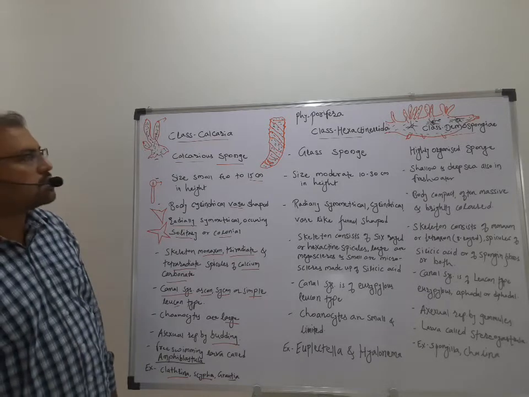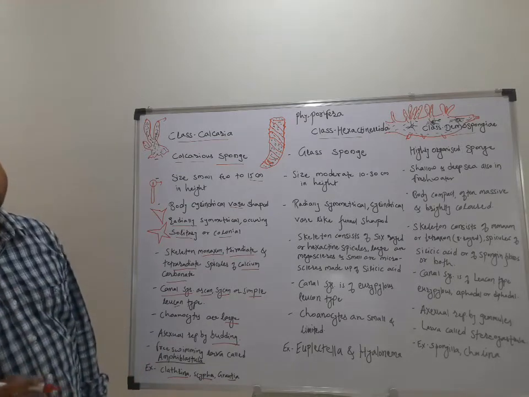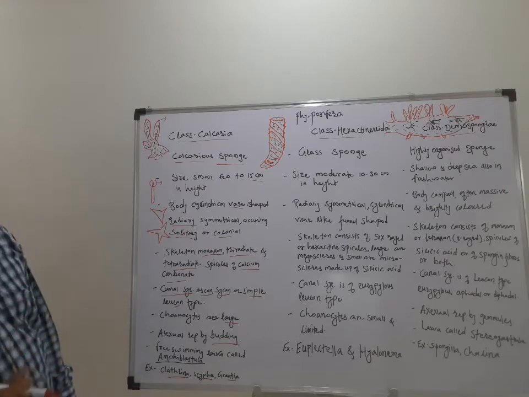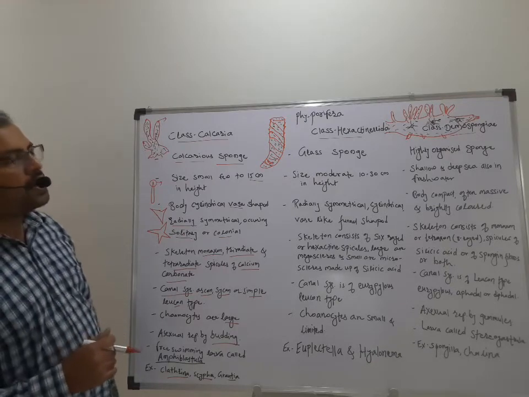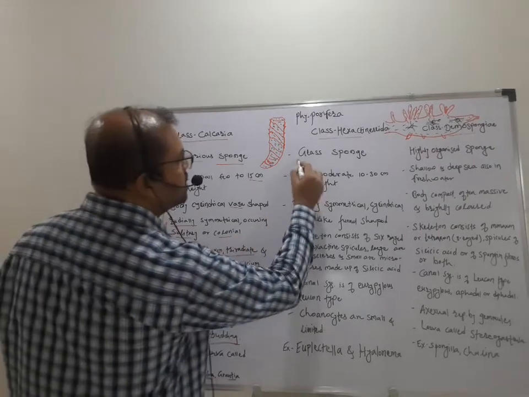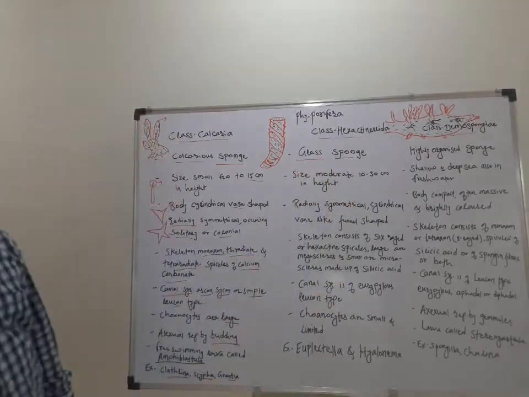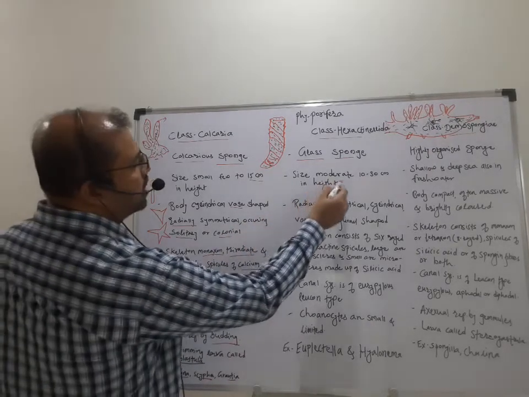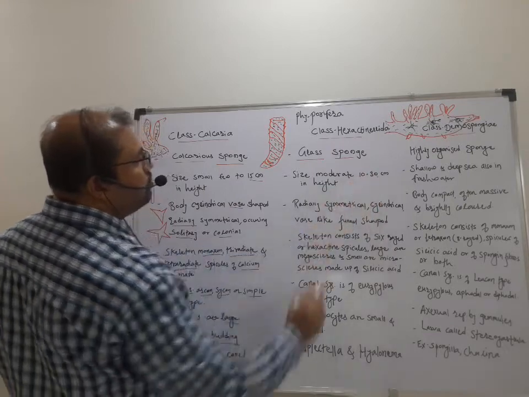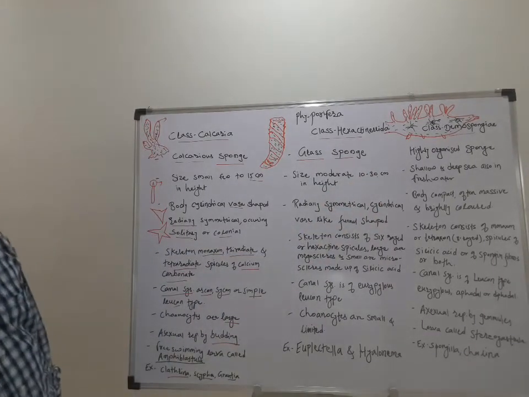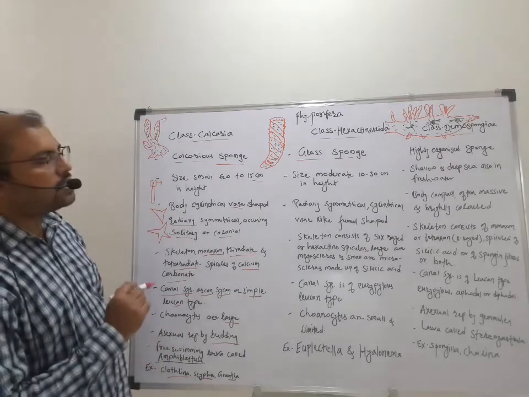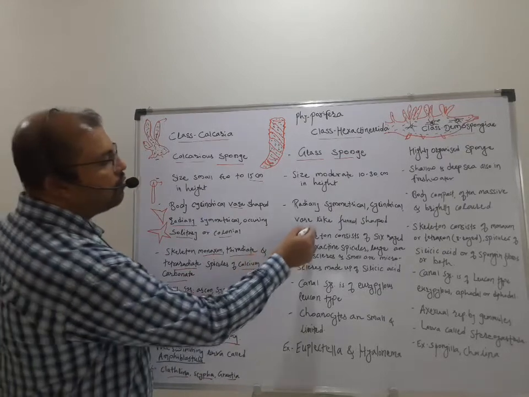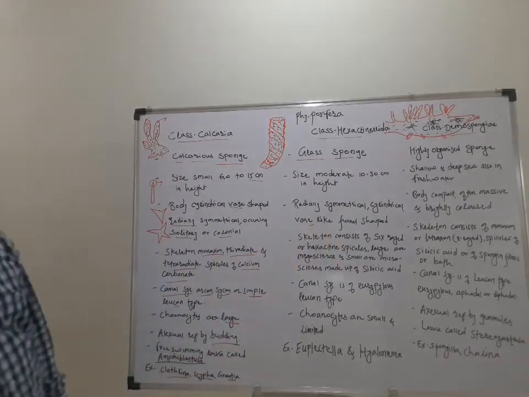Hexa means 6. It has six-pointed structures or actins, the spicules or spines, and that's why the name of the class is Hexactinida. These sponges are commonly called glass sponges. That is the common name of these sponges, glass sponge. The size of these sponges is moderate, 10 to 30 centimeters in height.